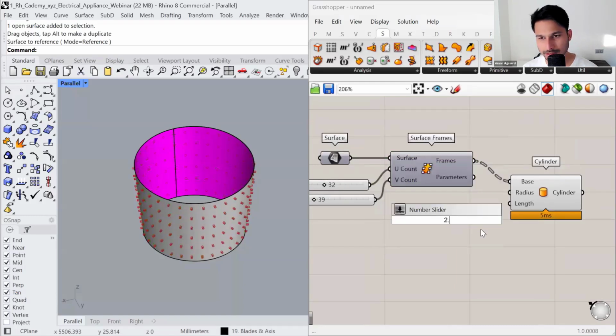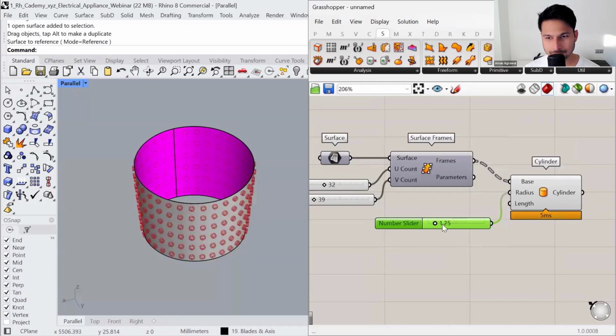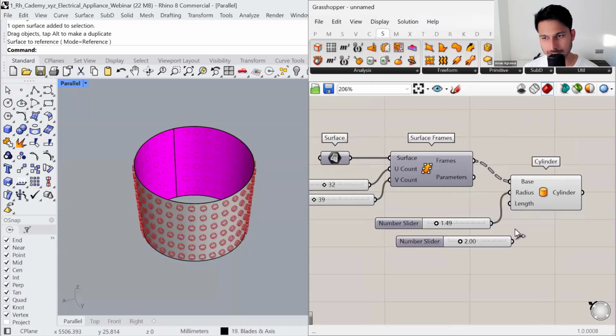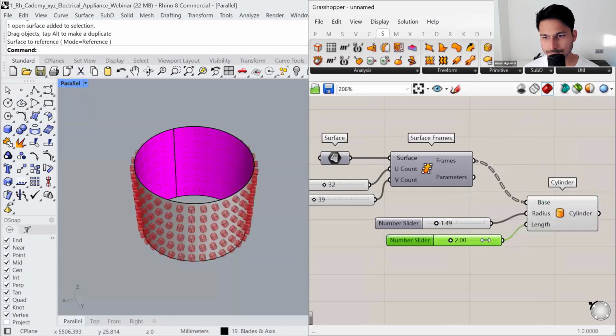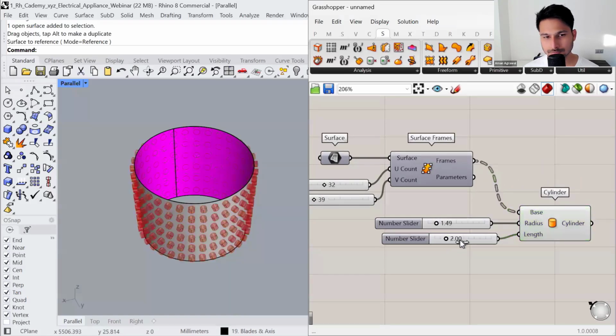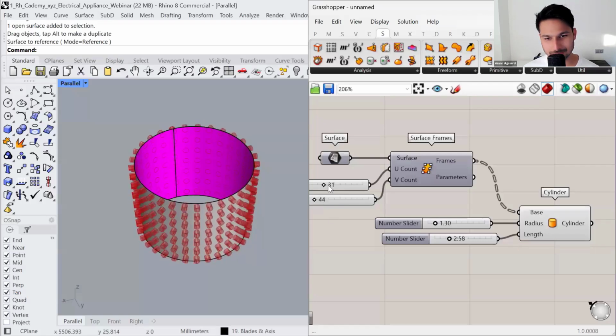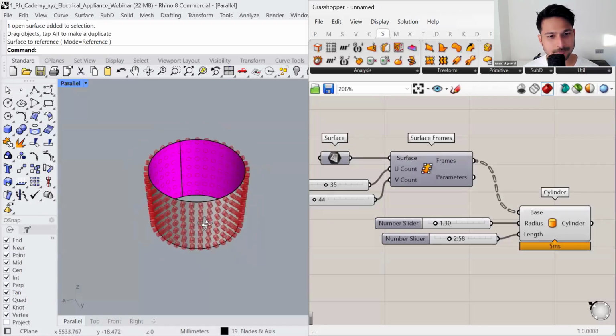And you can define the radius. Let's say you're going to set the radius to 1.25 millimeters. So you can change the radius of the cylinders. And you can change the length of the cylinders. Okay. You can also change the number of items. Be careful because if you overdo it, it might crash Grasshopper.